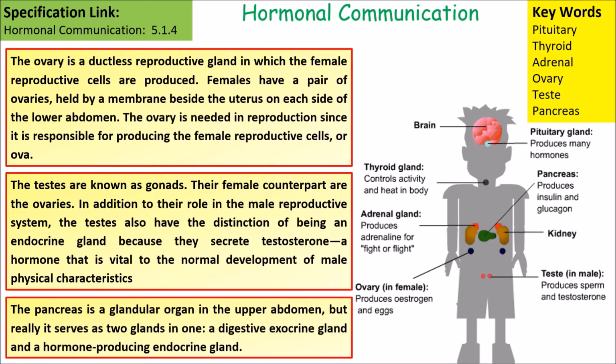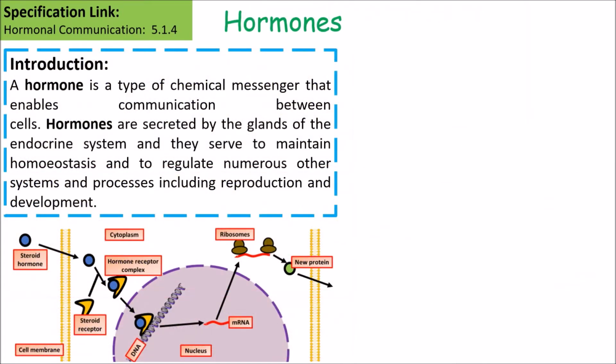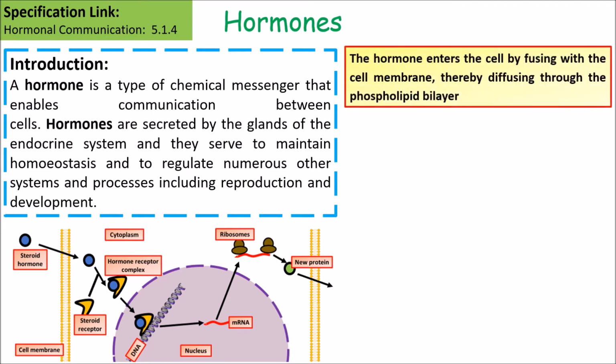And the pancreas is a glandular organ that acts as an endocrine gland by producing the hormones insulin and glucagon. A hormone is a type of chemical messenger that enables communication between cells. Hormones are secreted by glands of the endocrine system and serve to maintain homeostasis and regulate numerous other systems and processes, including reproduction and development.